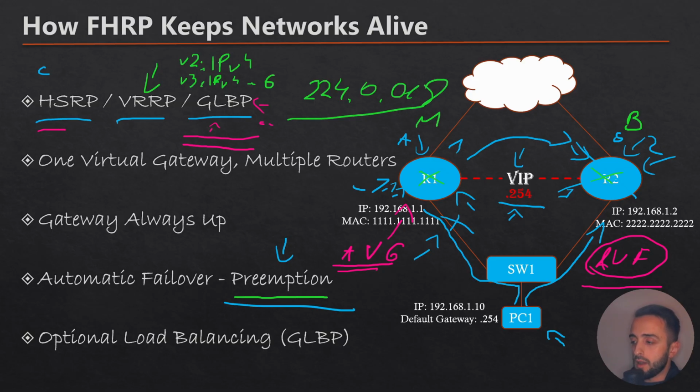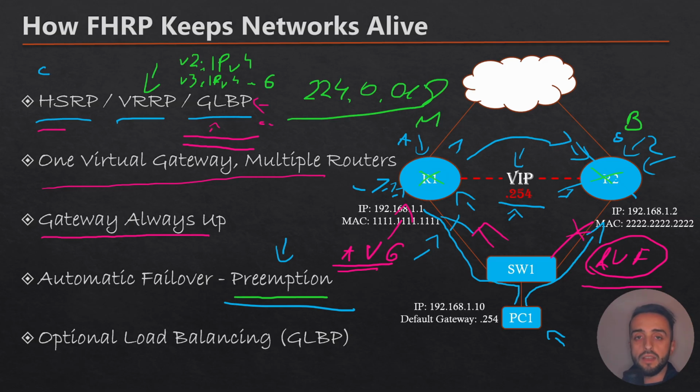And then we talked about one virtual gateway with multiple routers, which goes more with the GLBP. The gateway always stays up, which is awesome. You never need to worry that you have only one gateway. With first hop redundancy, if one goes down, you have the other link. If this goes down, you have the other one.